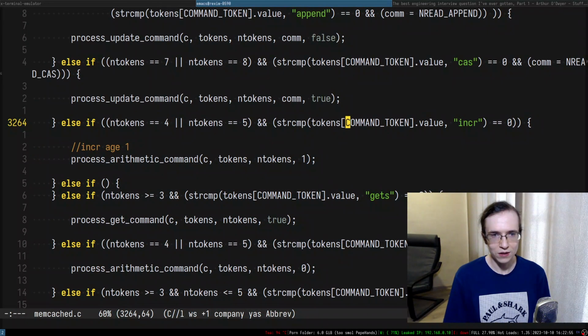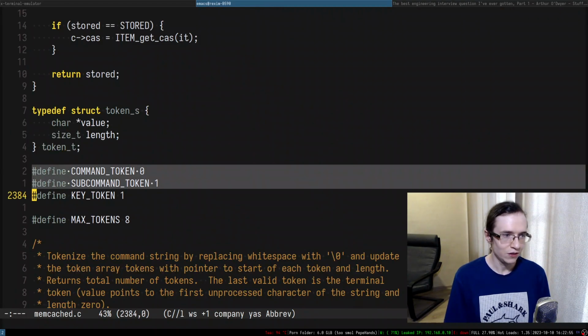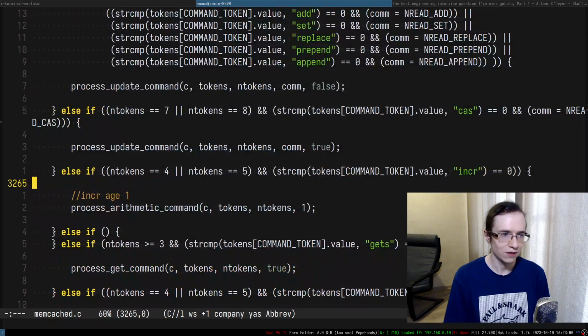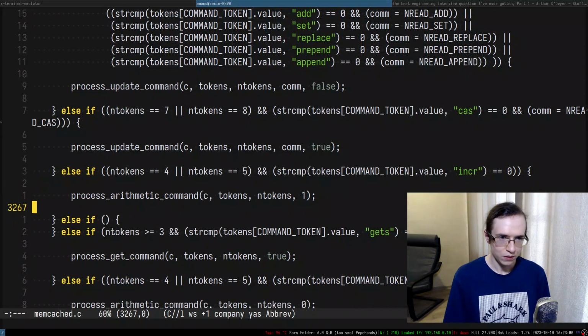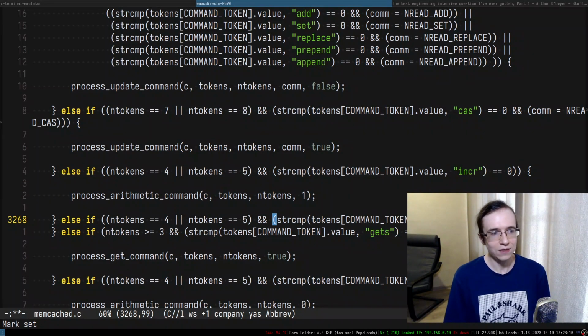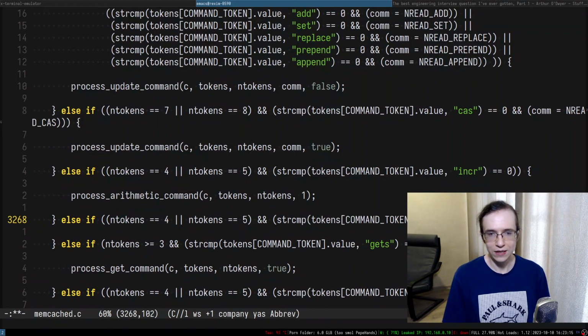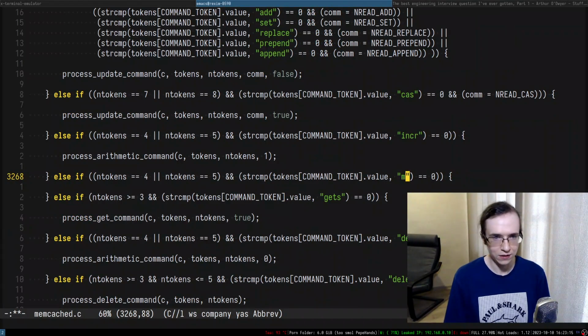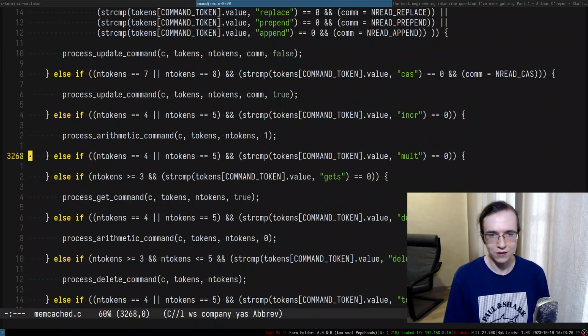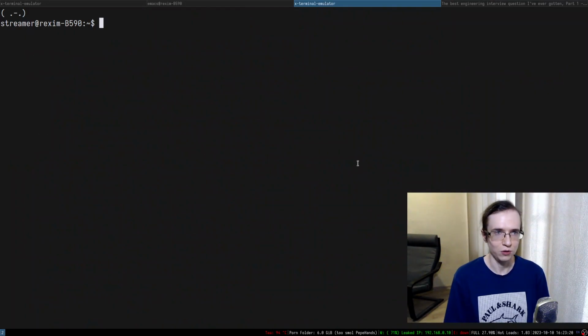So we can try to find a command token where it's defined: subcommand key token, max token. Okay, so that's very interesting. But I suppose if we're gonna have multiplication, it's gonna act almost exactly like incr, and in that case we can just go ahead and substitute this entire thing like that.